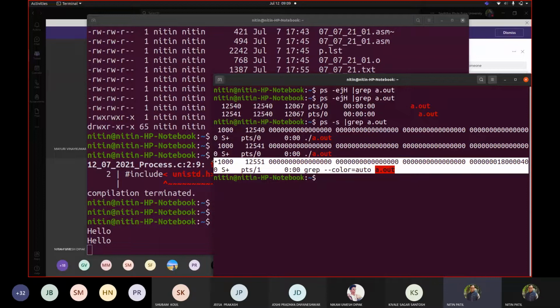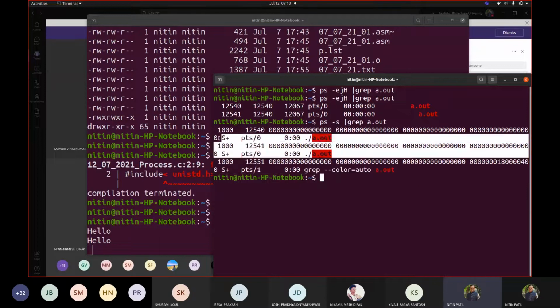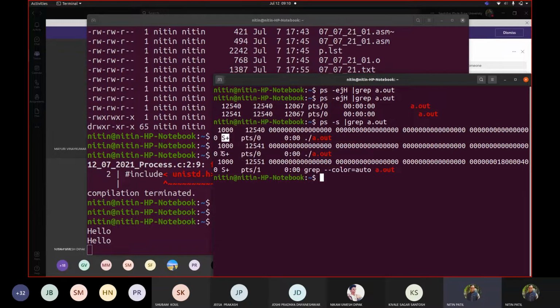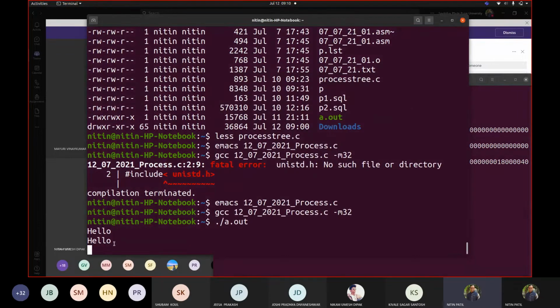Let us not consider this because I wrote a.out in grep. That's why it is showing this thing to me. Otherwise, I need to only concentrate on these two entries. So I can see that there is a state associated, s plus, and they are waiting for me to do something here because we wrote getchar towards this terminal, correct? So we wrote getchar, so that's why it is waiting for my input.